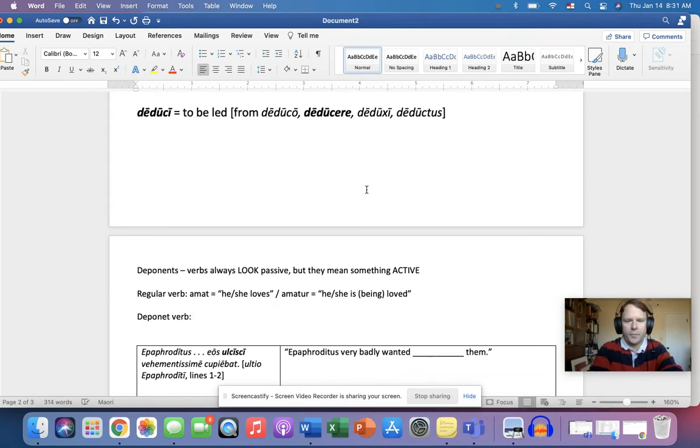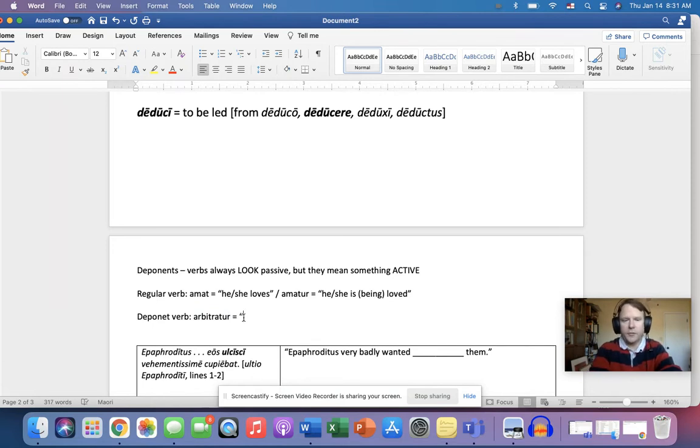Here's the problem. There's no such thing as a form like amat, because remember, it is always passive in form. So when you have a verb like, I'll use the same first conjugation verb, arbitratur. We know it's a first conjugation because it's got that A, just like amat. Now this is a passive form, but remember it's deponent, so it means something active.